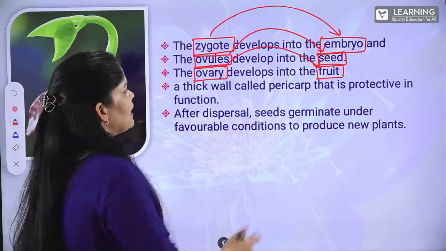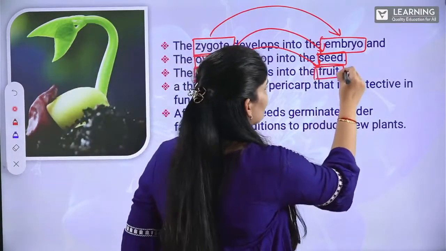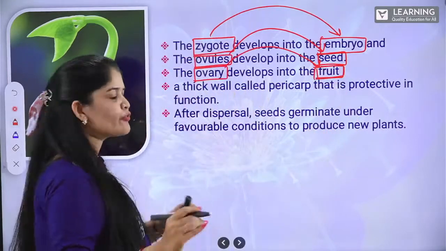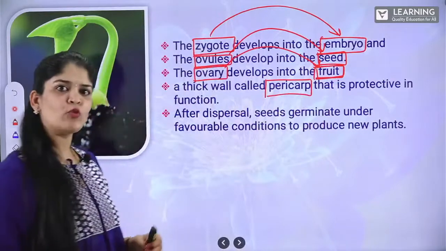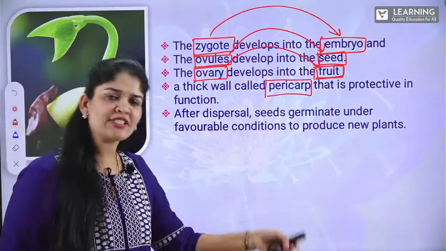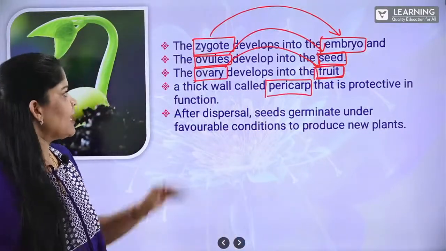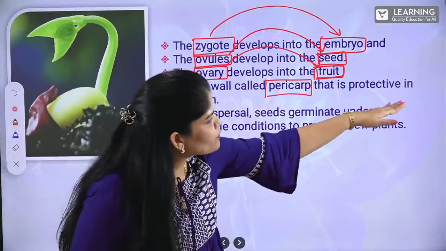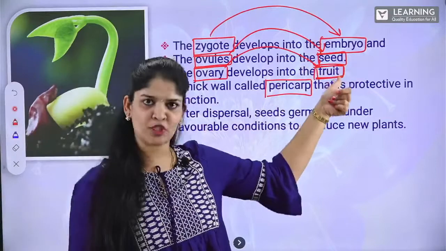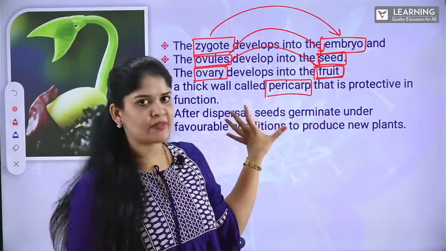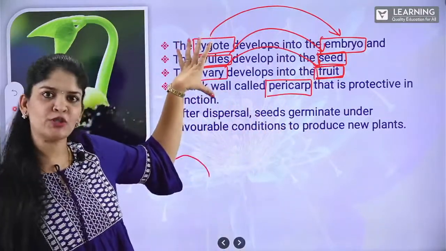Now, this fruit is surrounded by a thick wall, and that fruit wall is pericarp. Ovary walls are developing into fruit walls, and that fruit wall is called pericarp. A thick wall called pericarp that is protective in function is present around the fruits which are produced. So this slide is very, very important, and these points are very important to remember.